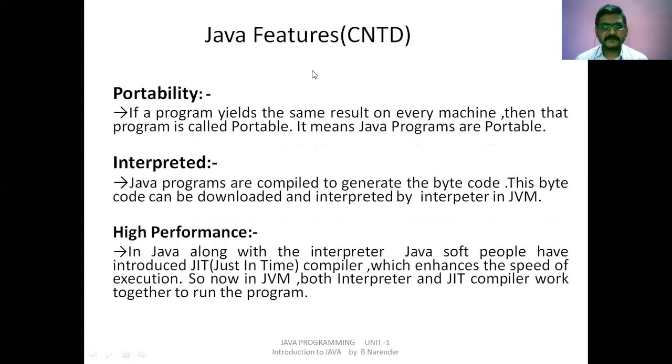Next, Java features. Next comes portability, which is similar to platform independency, which means that if a program yields the same results on every machine, then that program is called portable. It means Java programs are portable in nature. Let us say you write a Java program in Windows operating system and you copy that .class file, which has been compiled, into another PC which contains another operating system. When you execute that bytecode, you will get the same result.